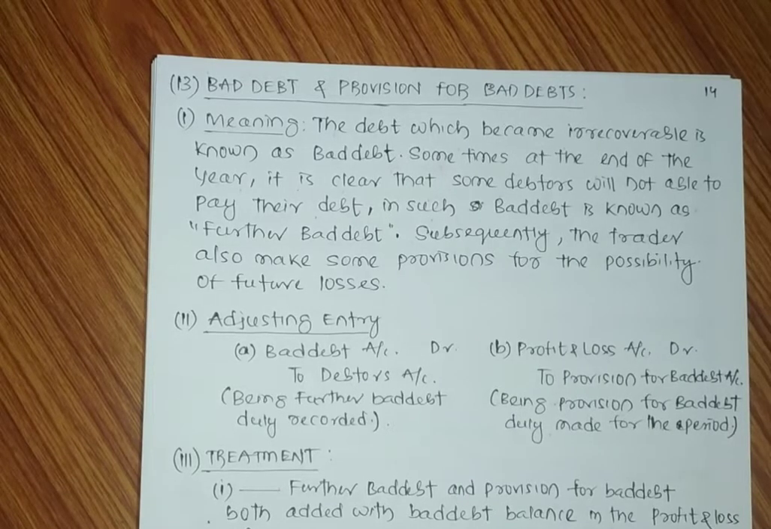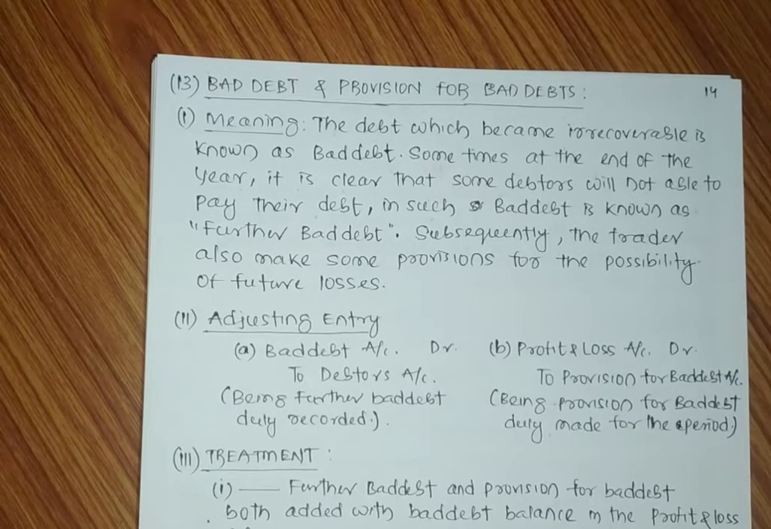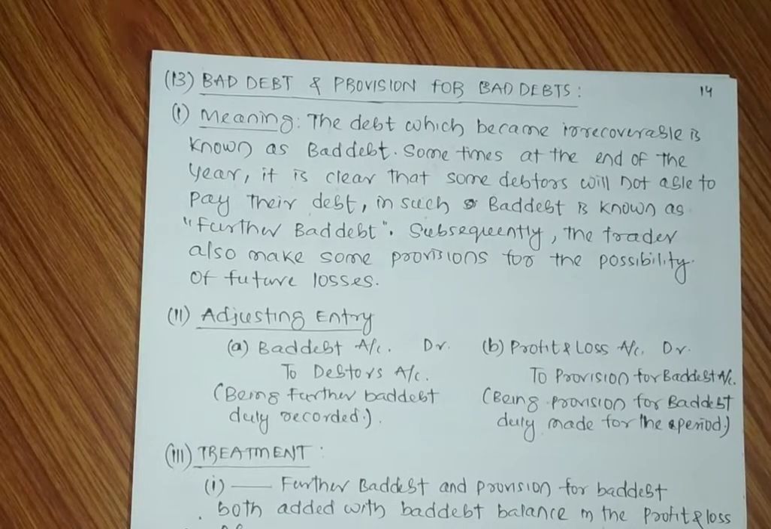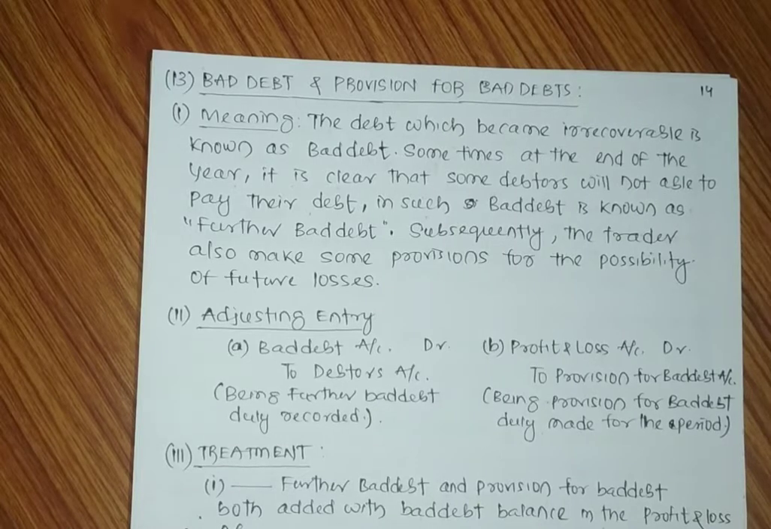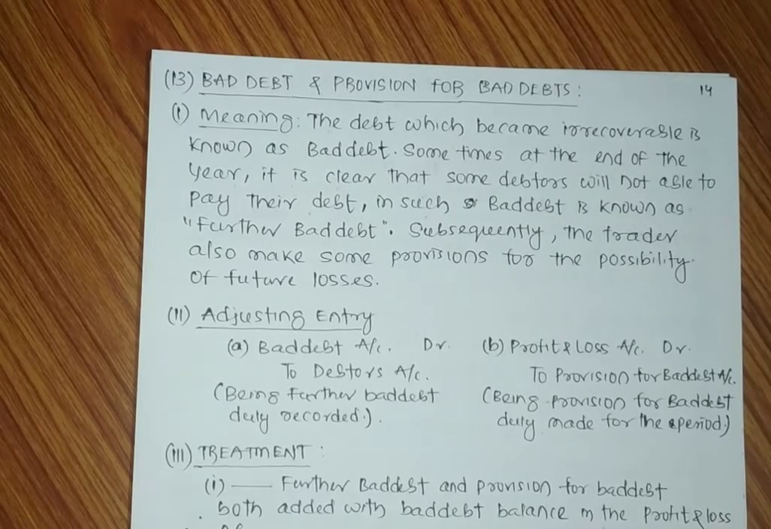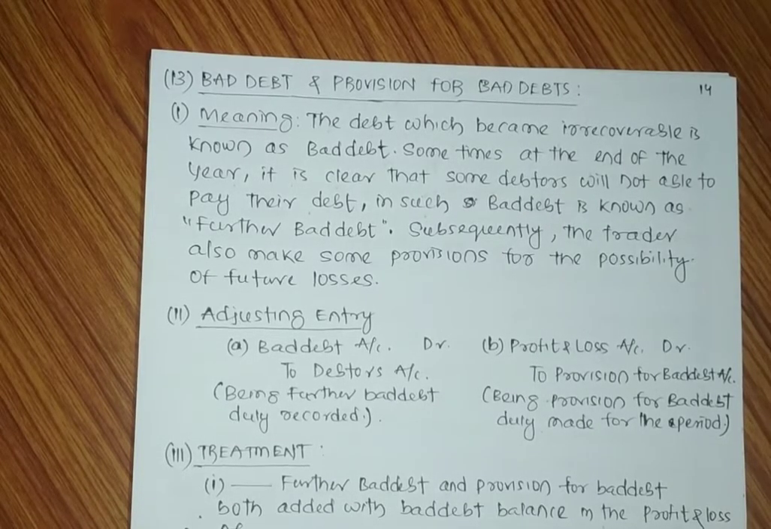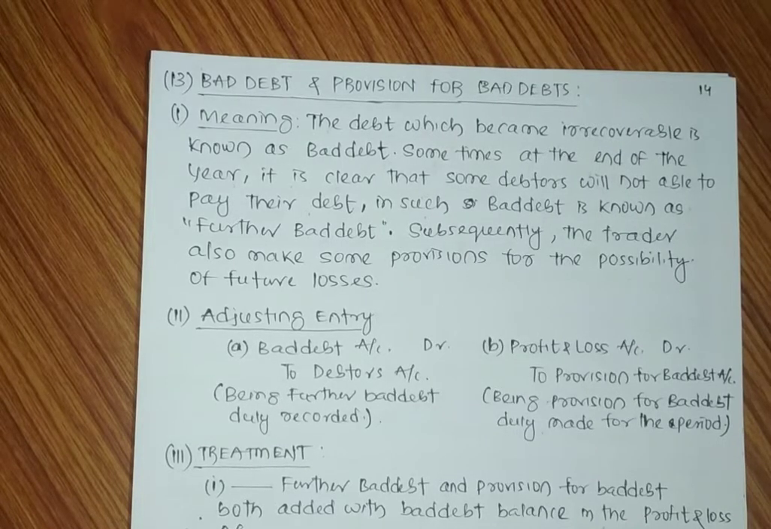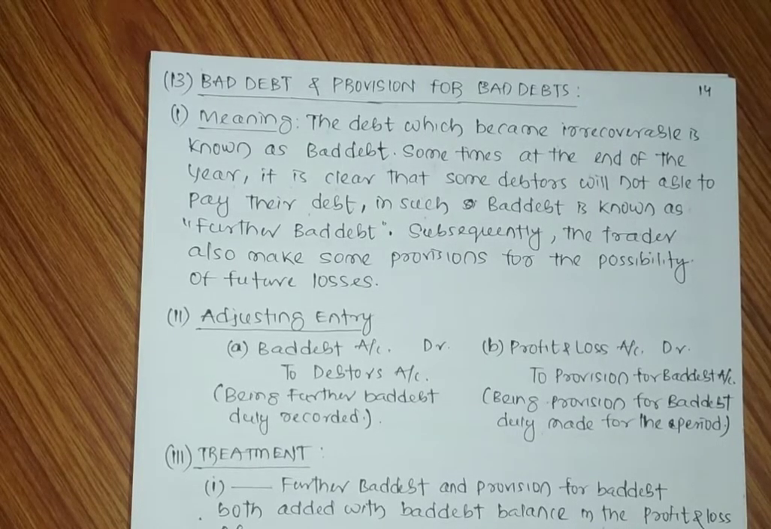When the debtor simply refuses to pay, it is not bad debt. When the debtor is refusing to pay, we have to take legal action against the debtor. Once the court declares that the debtor is insolvent and nothing could be realized from his estate, then we consider that as bad debt. Bad debt means the debt which cannot be recovered from the debtor. So throughout the period there may be some bad debts. At the end of the year also there is some bad debt.